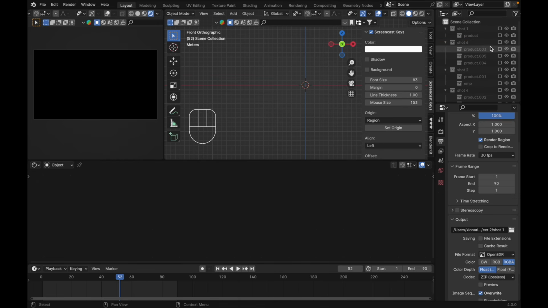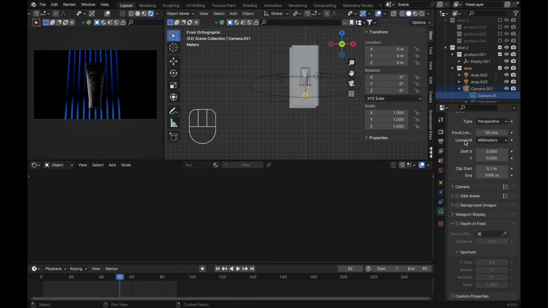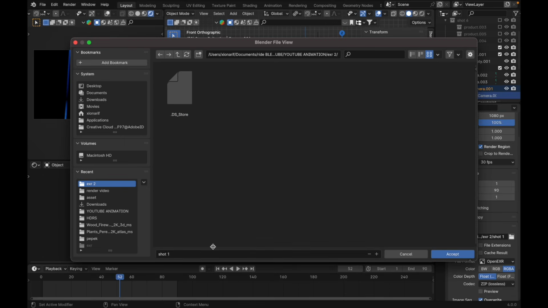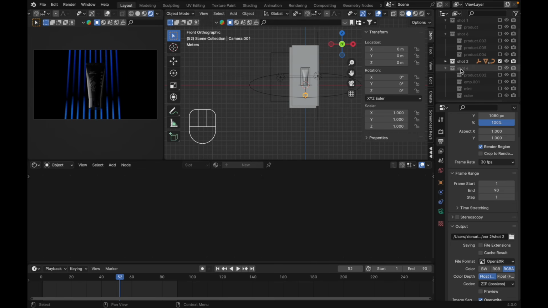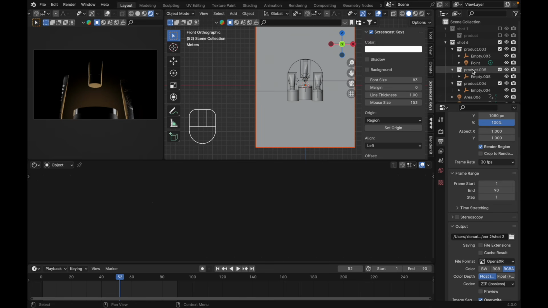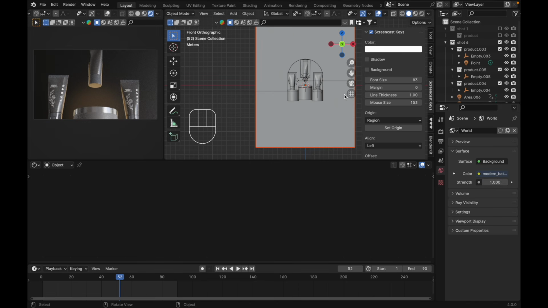After you're done with shoot one, you can move to shoot 2. So activate the camera here, and don't forget to change your output here. Rename it, maybe rename it shoot 2, and you can do the rest with the same method, except for the last part here, shoot 6. You need to turn on your world light here, just make it 1. It's like this, but it's only optional.